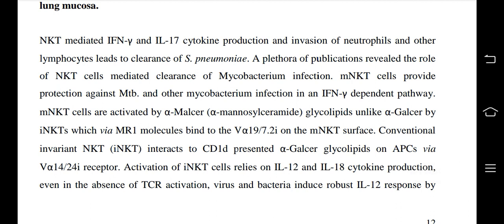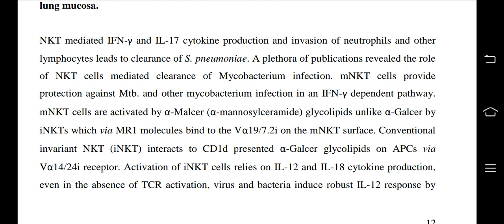NKT-mediated IFN gamma and IL-17 cytokine production and invasion of neutrophils and other lymphocytes leads to clearance of S. pneumoniae. A plethora of publications revealed the role of NKT cells mediated clearance of Mycobacterium infection. MNKT cells provide protection against MTB and other mycobacterium infection in an IFN gamma dependent pathway. MNKT cells are activated by alpha-MALSR glycolipids, unlike alpha-GalCer by iNKT, which via MR1 molecule bind to the V alpha 19 J alpha 33 on the MNKT surface.